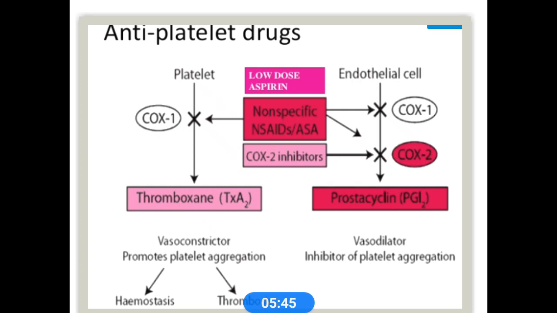Cyclooxygenase is the main enzyme responsible for the first step in the formation of prostaglandin. Low dose administration of aspirin also reduces platelet activity and prevents the formation of thromboxane. So the main role of antiplatelet drugs is blocking thromboxane and prostaglandin production.